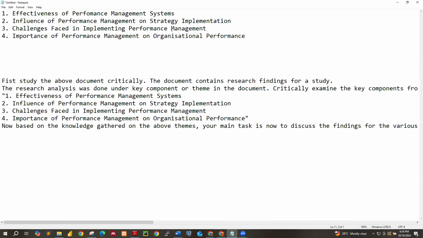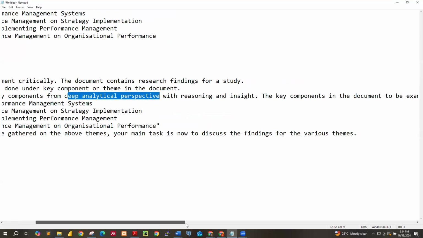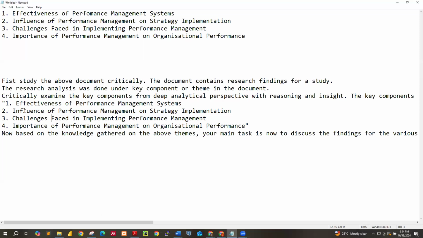Okay, so first study the above document critically. The document contains research findings for a study. The research analysis was done on the key components or themes in the document. So we are saying that, critically examine the key components from a deep analytical perspective. You can change the wording, with reasoning and insight. Now, the key components in the document to be examined are, so we have effectiveness, 2, influence, 3, 4, and